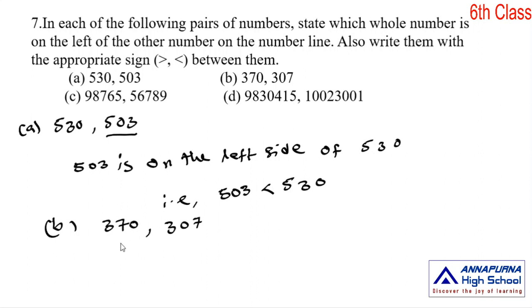We observe the pair 370 and 307. What is the least number? Here 307 is the least number.